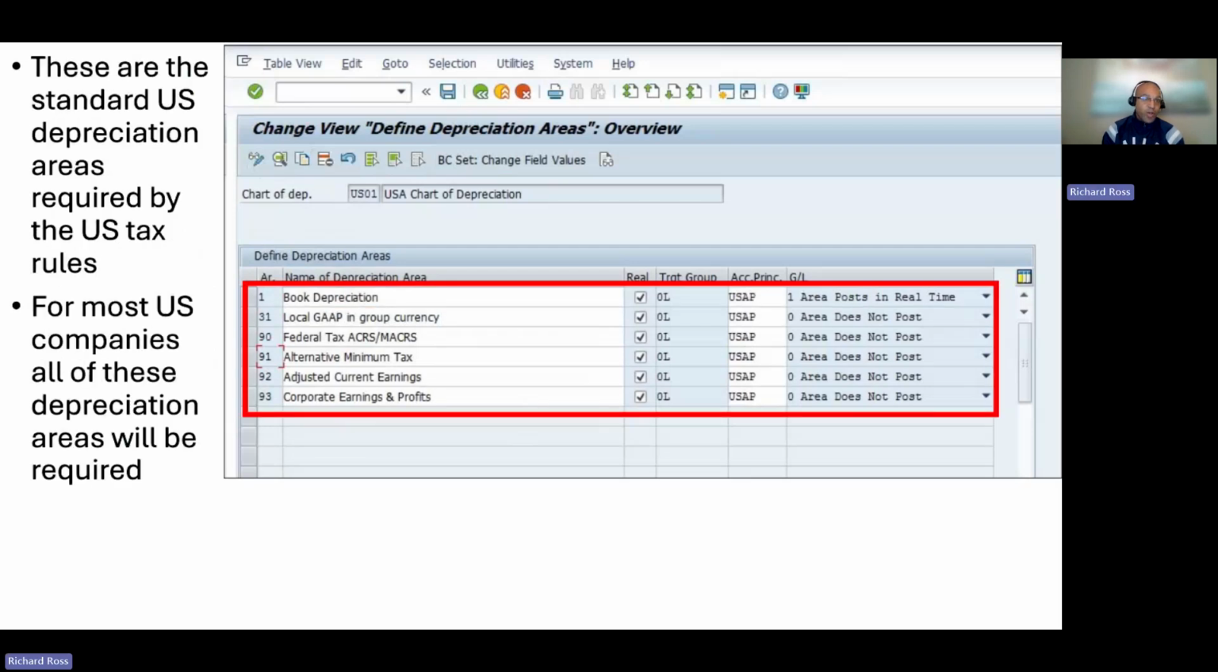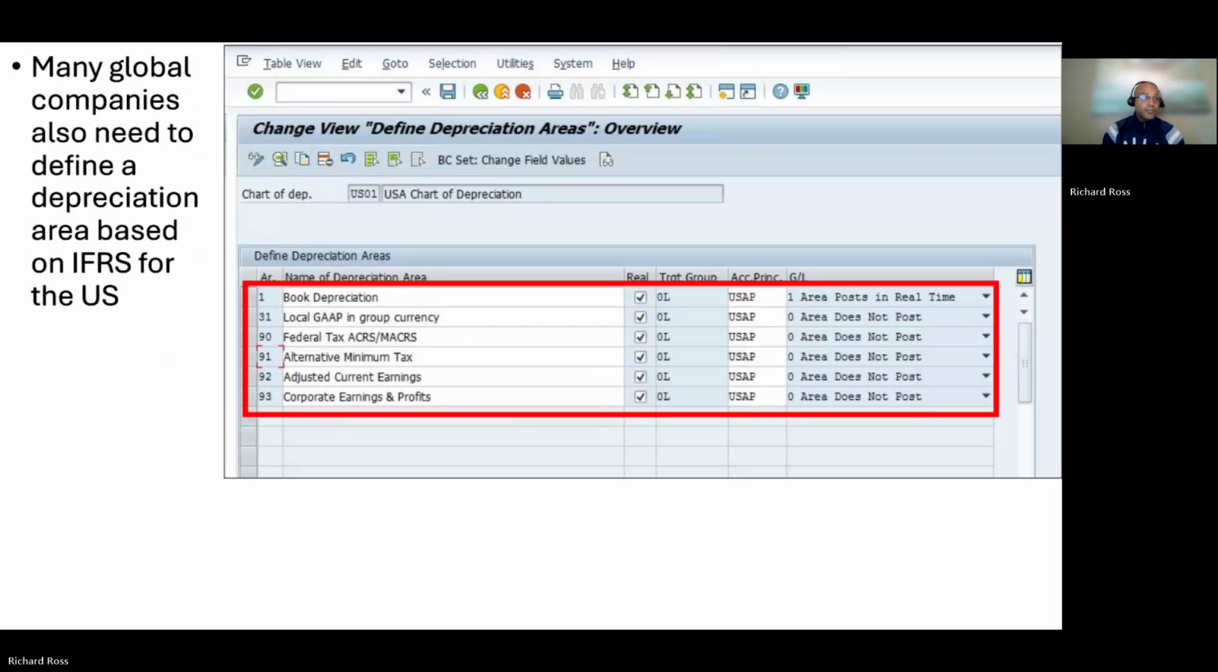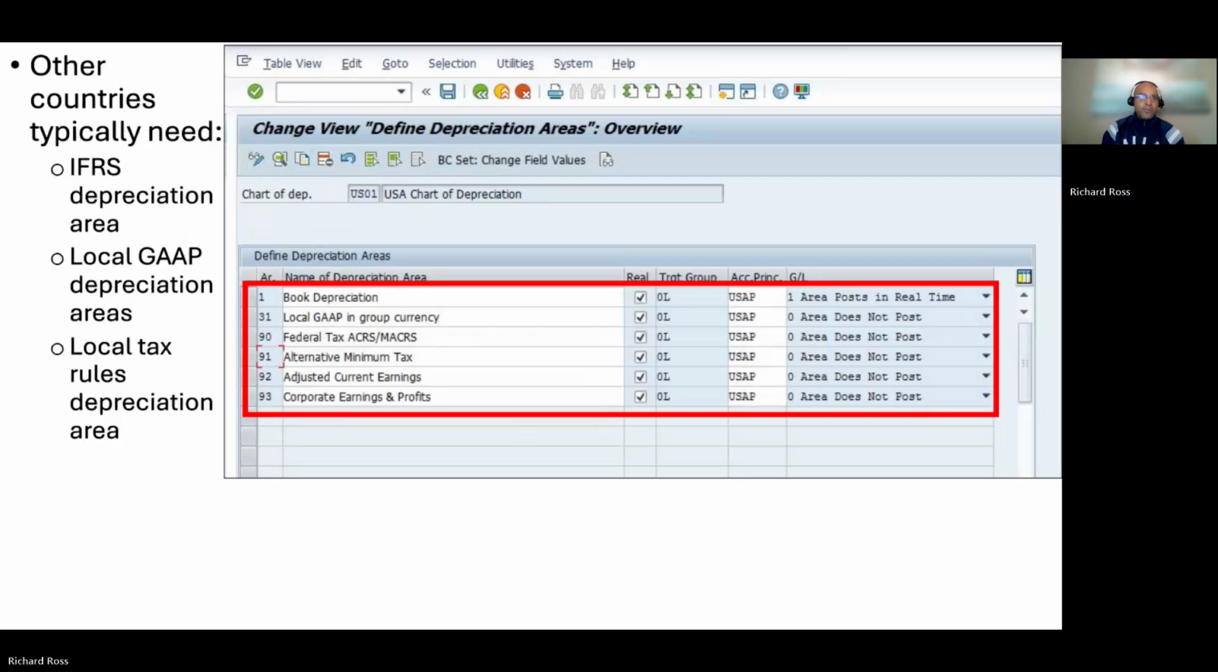These are the standard U.S. depreciation areas required by the U.S. tax rules. For most U.S. companies, all of these depreciation areas will be required. Many global companies also need to define a depreciation area based on IFRS for the US. Other countries typically need an IFRS depreciation area, local GAAP depreciation areas, and a local tax rules depreciation area.